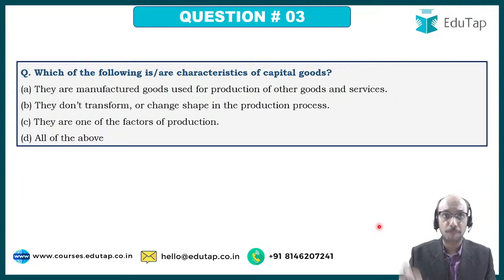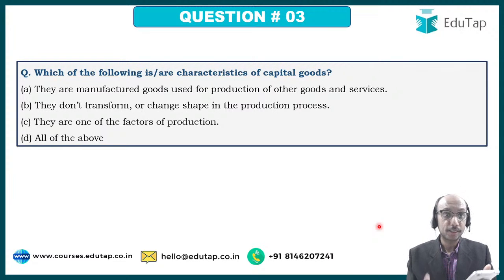Coming back to the question, which of the following is /R characteristics of capital goods? They are manufactured goods used for production of other goods and services. They don't transform or change shape in the production process. They are one of the factors of production. All of the above. Which of the following is /R characteristics of capital goods?